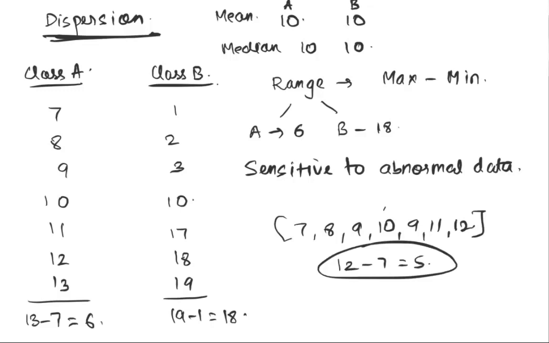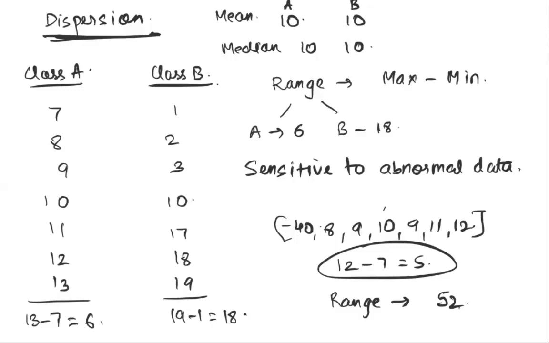I suddenly change one value and I change that value to minus 40. The moment I do that, my range has now increased to 52. So again, like the mean value, range tries to develop an estimate for dispersion or spread. But the problem with this estimate is it's again very susceptible to abnormal data points, because it cares about the maximum value and the minimum value.